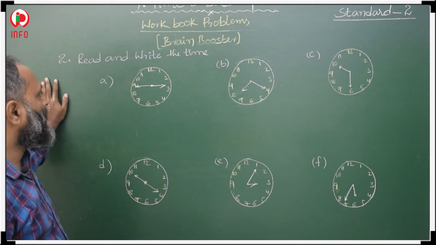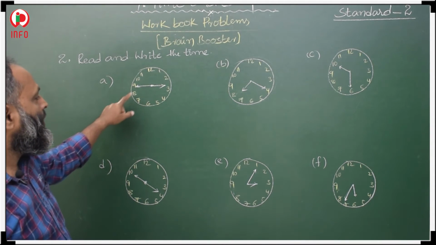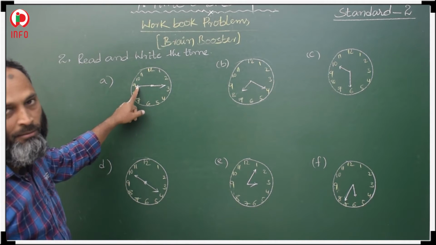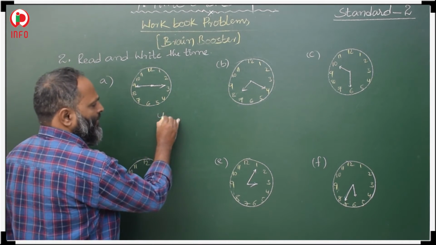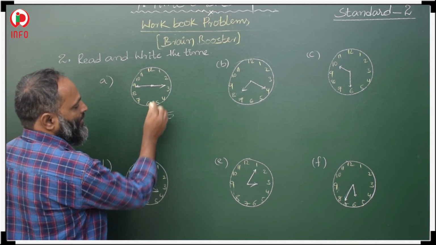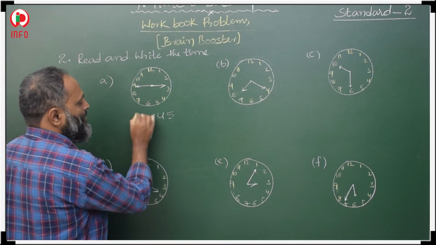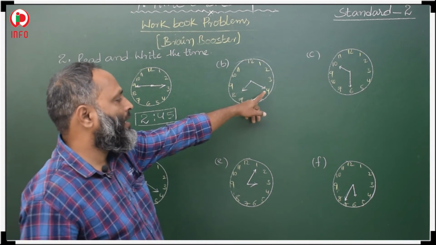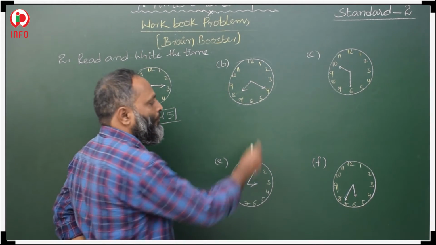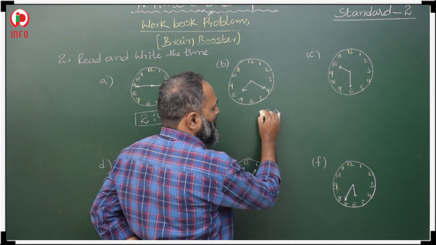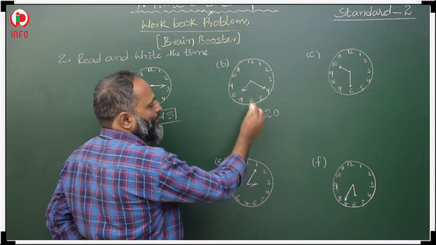Now, next, read and write the time. See here the bigger hand is at 9, means 9 fives, we have to multiply with 5. 9 fives are 45, 45 minutes. It is not exactly on 3, so it is 2:45. The time is 2:45 here. Now, the next, here the bigger hand is at 4, means 4 we have to multiply with 5. 4 fives are 20 minutes. The shorter hand is at 7, means 7:20.